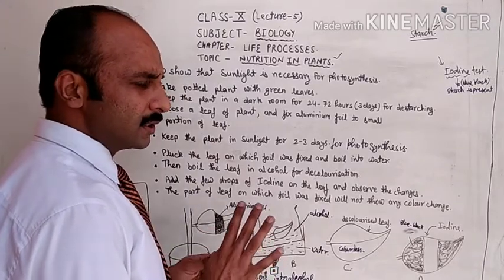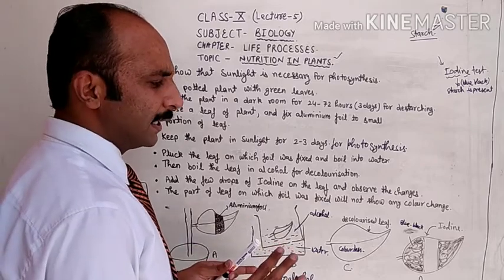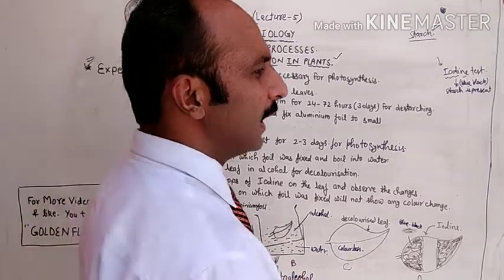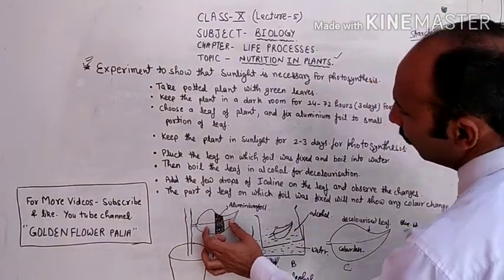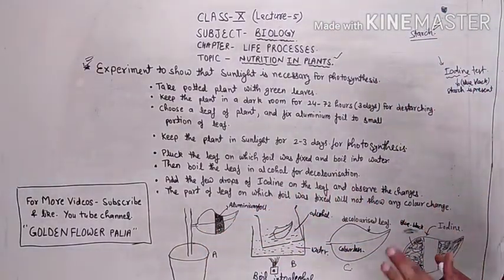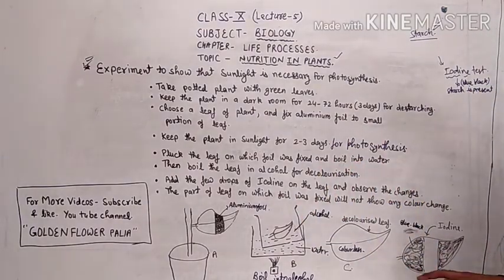It means there is no formation of starch taking place. So this experiment shows that the parts of the leaf which got the sunlight have followed the process of photosynthesis, and that is why they are showing the formation of starch.